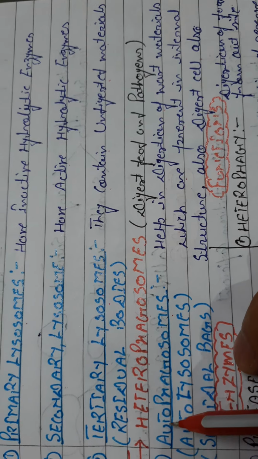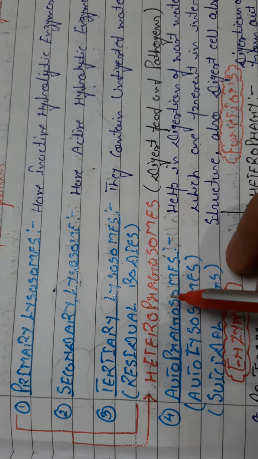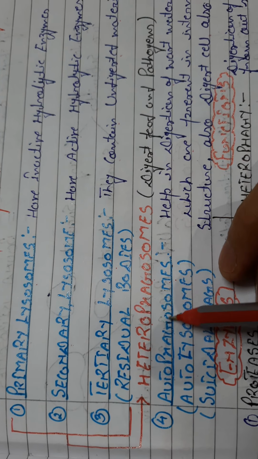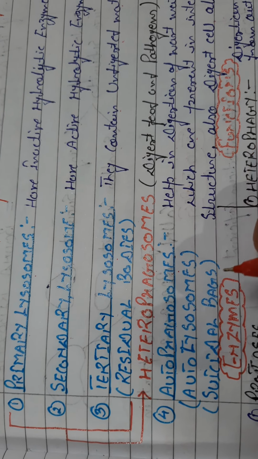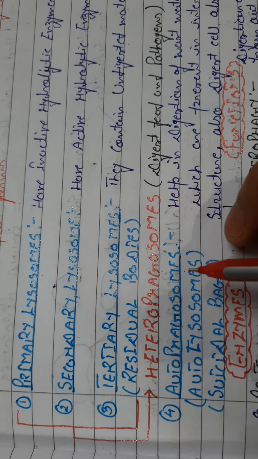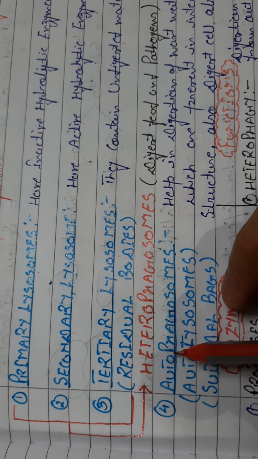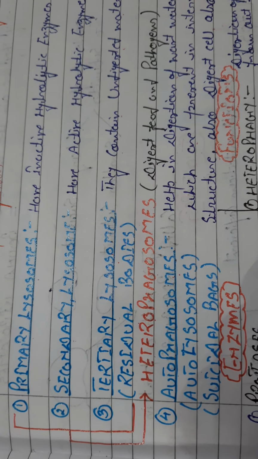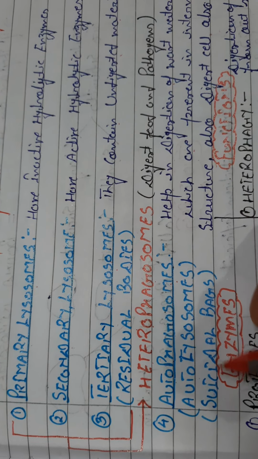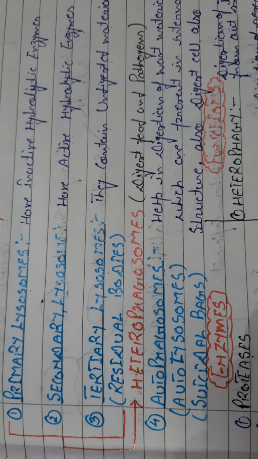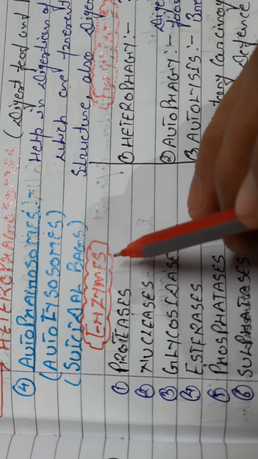Because we know that these autophagosomes have different types of digestive enzymes, and these hydrolytic digestive enzymes play a very important role in digesting the different things present in the inner part of the cell. Apart from that, they also play a very important role in digesting their own cell. That's why the lysosomes are also known as suicidal bags. Clear? Now, which types of enzymes are present in it?